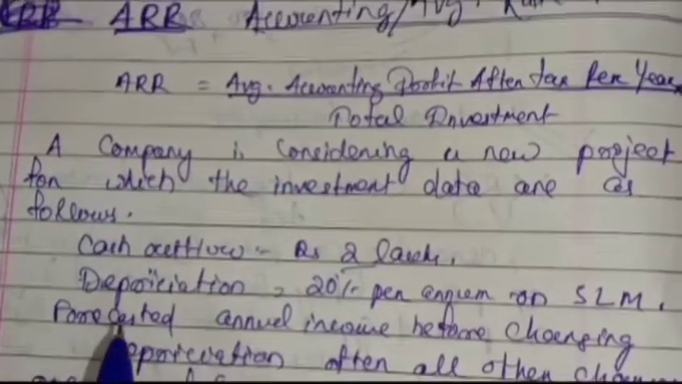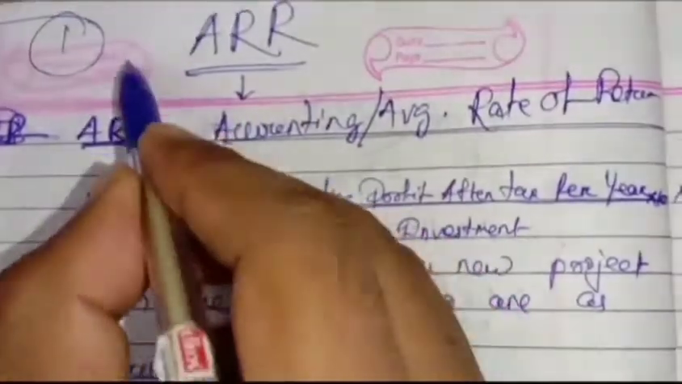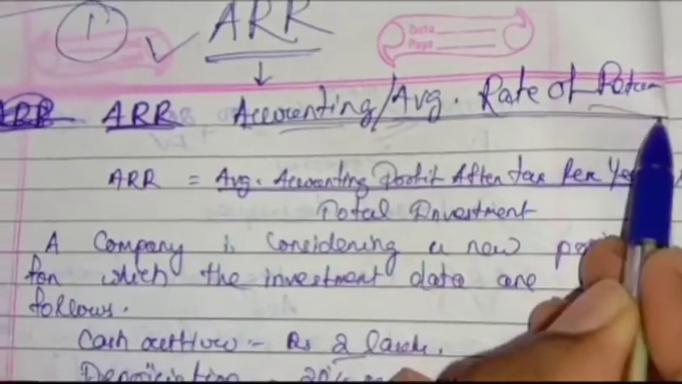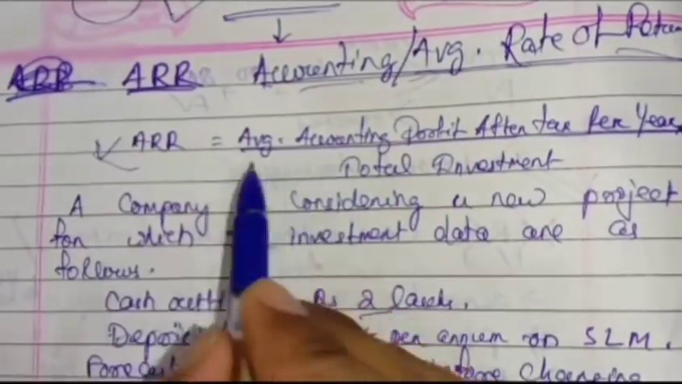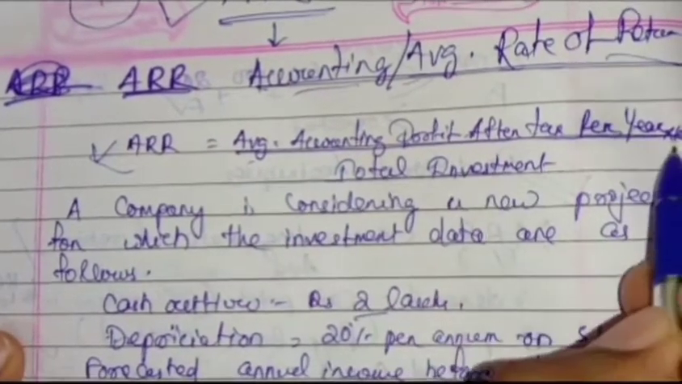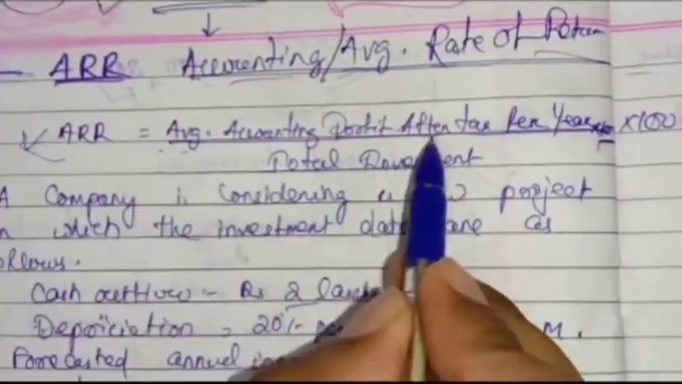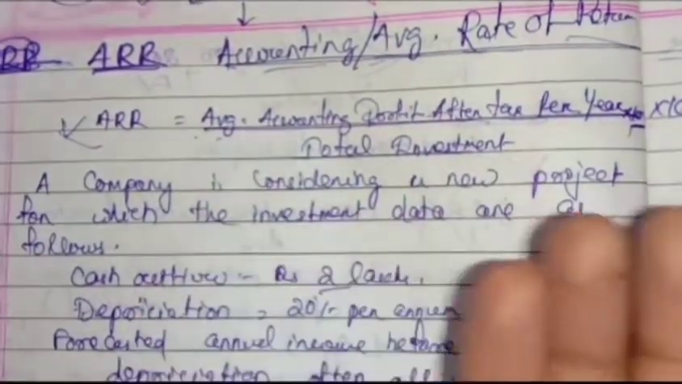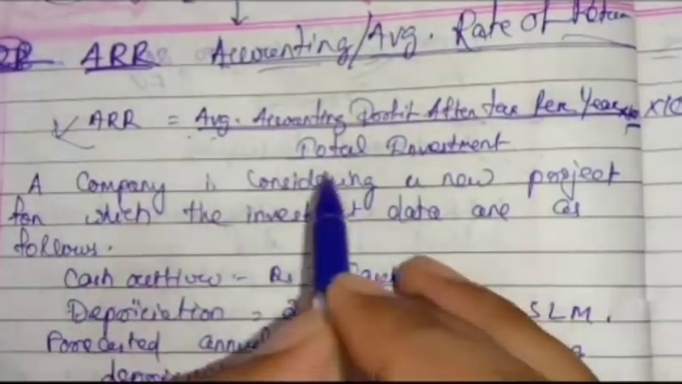So the first one is ARR, that is accounting or average rate of return. So how do you calculate that? Average accounting profit after tax per year divided by total investment into 100. Average PAT, profit after tax, means average profit after giving the tax, divided by total investment into 100. Okay, so let us see.